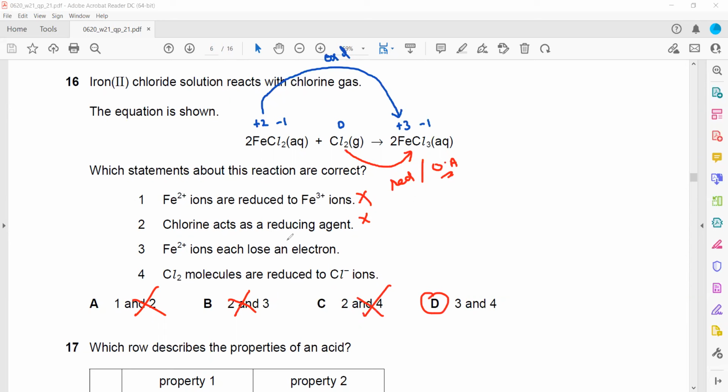And iron 2 ion loses electron. That is true because oxidation is a loss of electron. So iron 2 ion becomes iron 3 ion by a loss of electron. And chlorine molecules are reduced. That is true, chlorine 0 becomes -1, so they are reduced. So 3 and 4 are the correct statements.